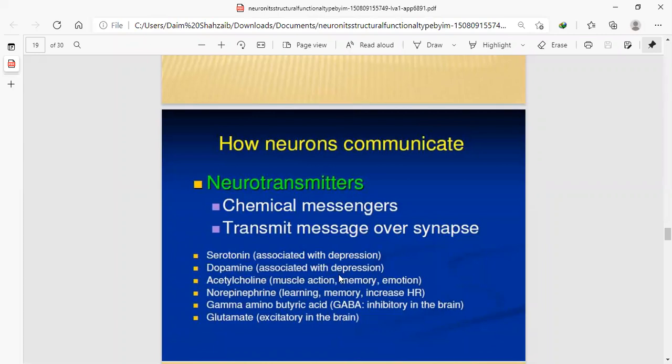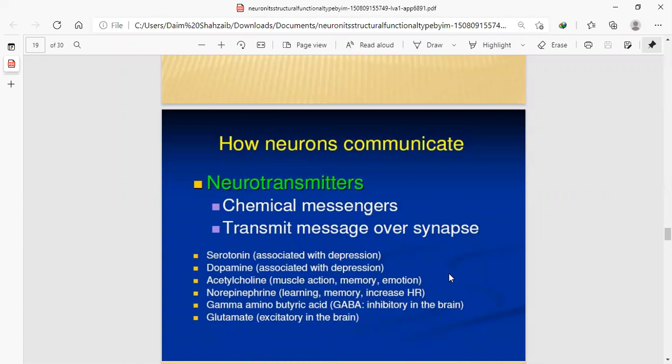Serotonin is associated with depression, flowing in high amounts when depression is high. Dopamine is associated with depression too; when you are in a depressed state, dopamine is released, and to overcome it you may walk, run, or do other physical activities to detract your mind from that depression.